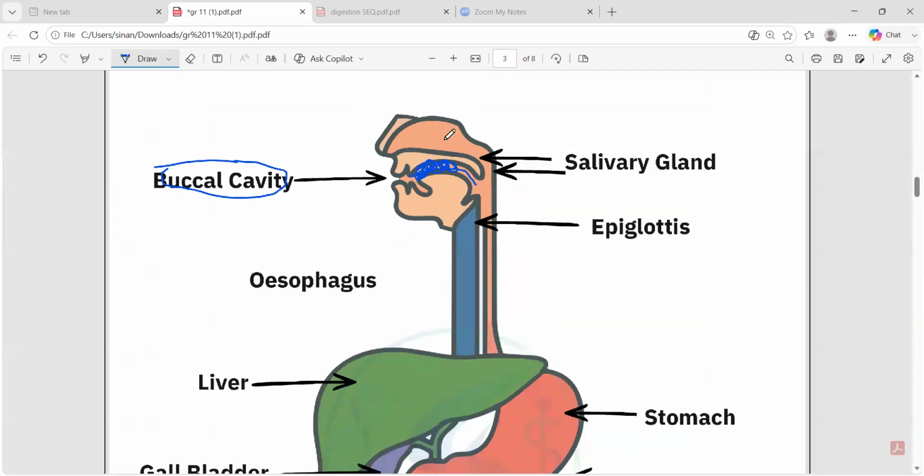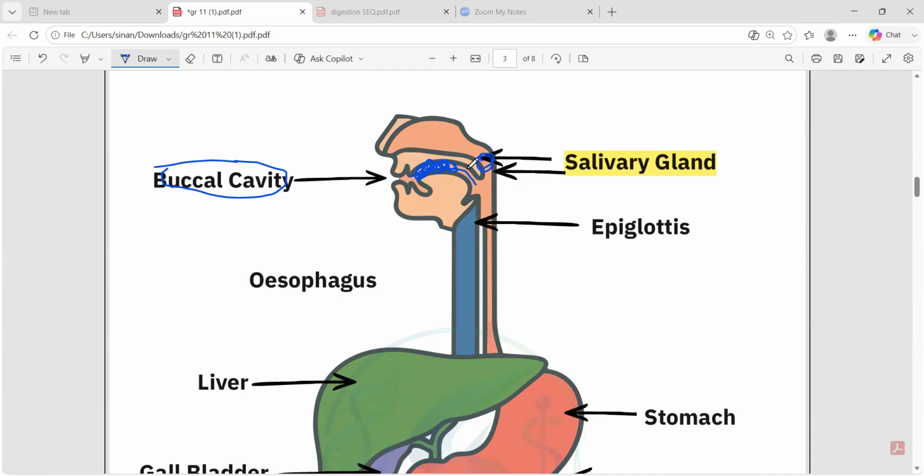And when the buccal cavity is moving inside, we will have the salivary gland. I said, right, the salivary gland is one of the glands present in our human body. This is a gland present in the digestive system. Behind our tongue, we have the salivary gland.